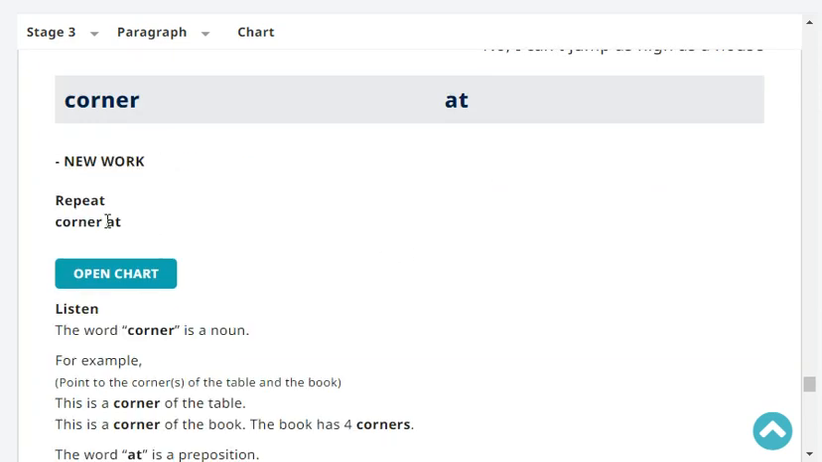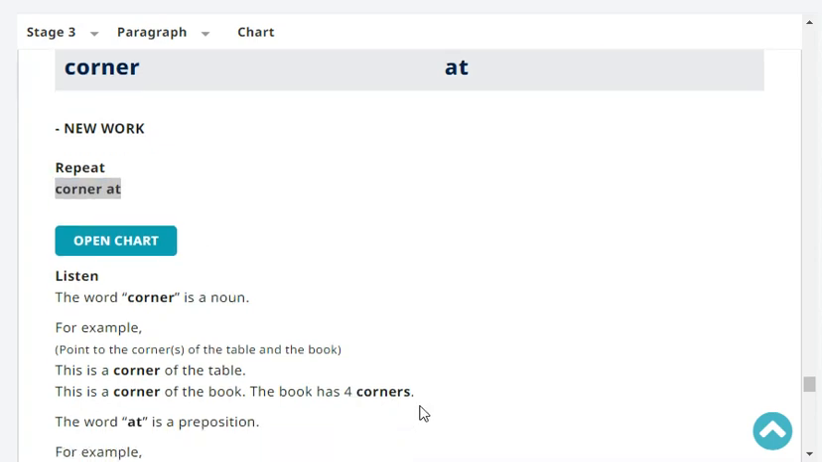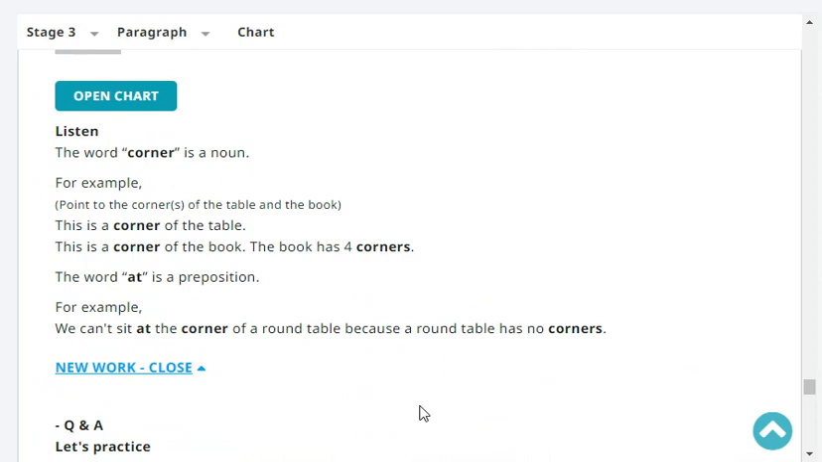Next, repeat. Corner. Corner. Very good. Listen, the word corner is a noun. For example, this is the corner of the book.